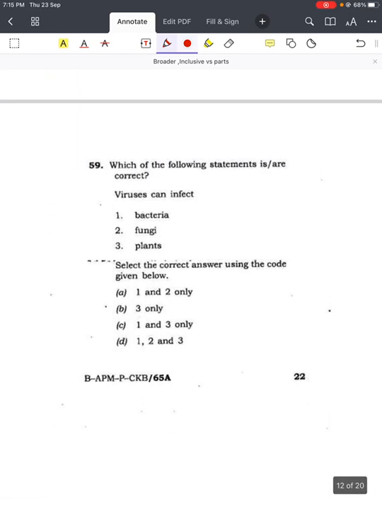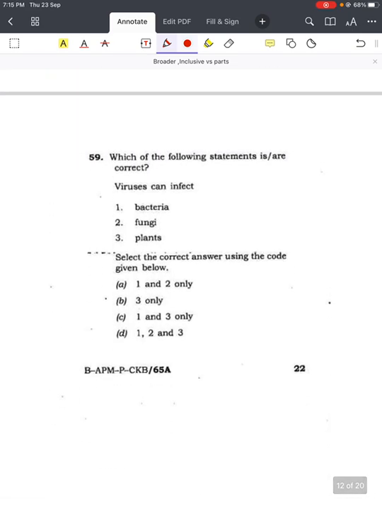Next question from the same question paper. Which of the following statements is correct? Viruses can infect bacteria, fungi, plants. If you are in doubt, you are not aware whether it infects bacteria, fungi or plants, but you are 100% sure that it infects plants. You can remove this option, but you are left with 1, 2 and 3. Then you can think of like they can even infect fungi. Then you are left with 1 and 2. You are left with only one option, right?